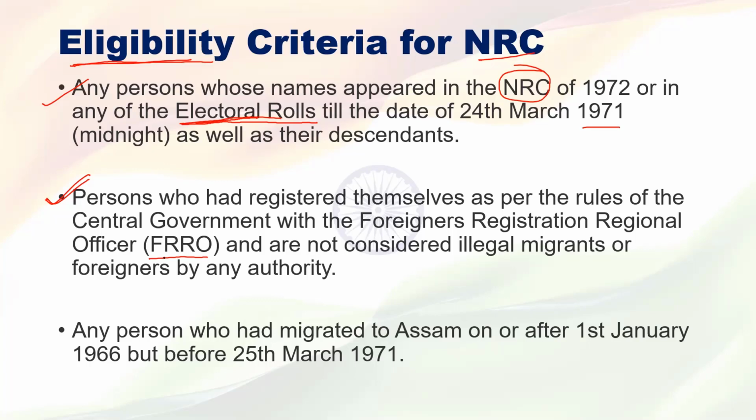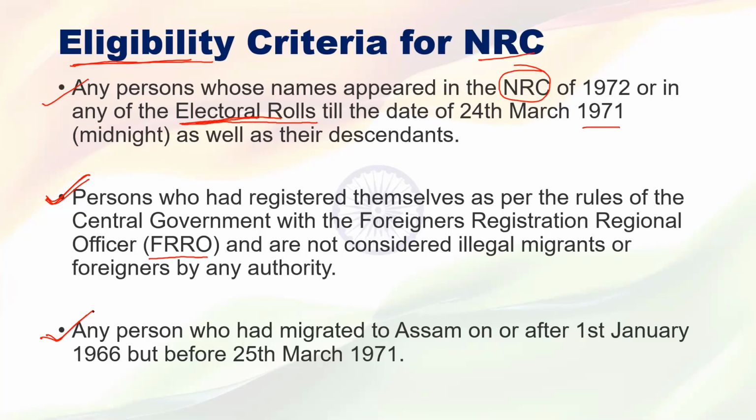Yes, sir. Understood. So that is the second eligibility criteria. Then what was the third eligibility criteria? Any migrated person who migrated to Assam after 1st January 1966 but before 25th March 1971. The date is very important. What was the third criteria? Any person from East Pakistan who migrated to Assam between 1st January 1966 and 25th March 1971.